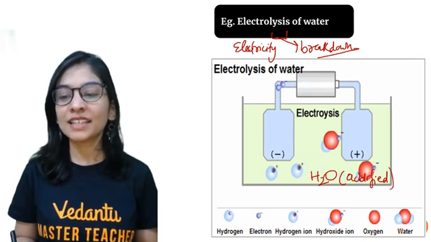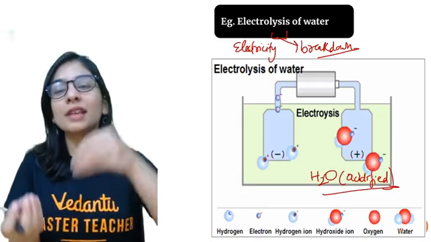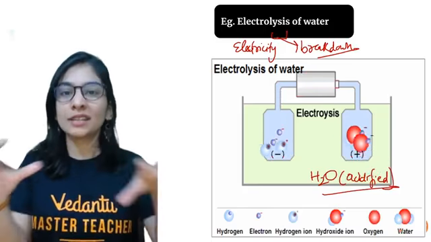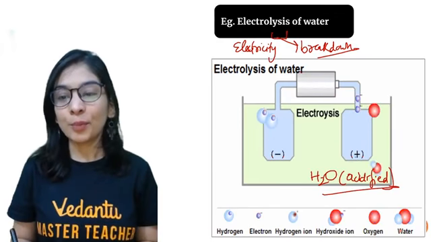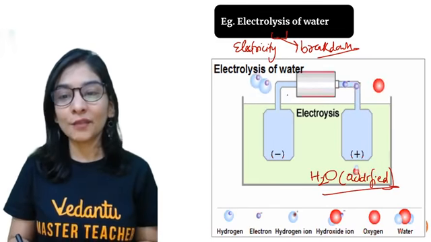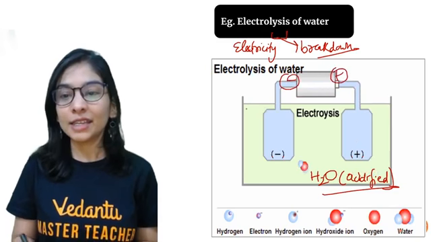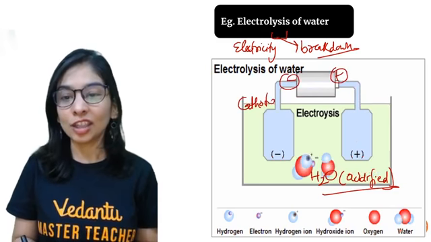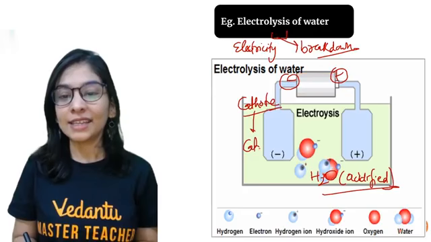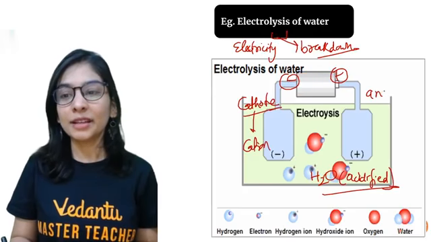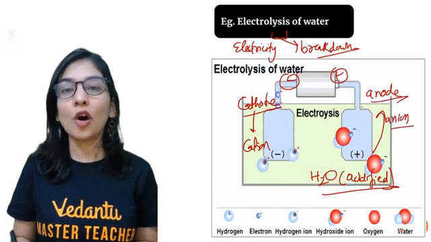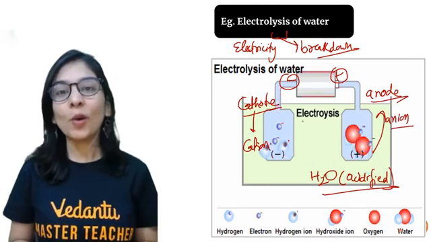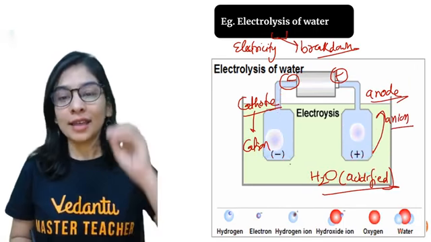I'll call it acidified water, because acid is somehow helping water to dissociate into ions so that they can move towards the respective electrode. So positive terminal and negative terminal of the battery. The negative terminal of the battery is called cathode because it attracts cations, and the positive terminal is called anode as it attracts anions. Why? Opposites attract.